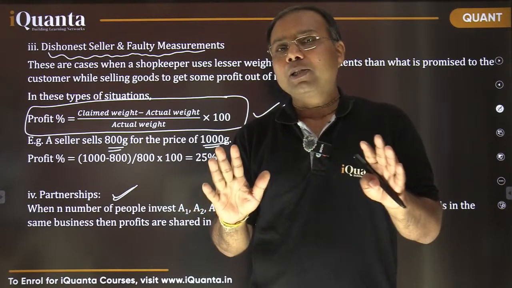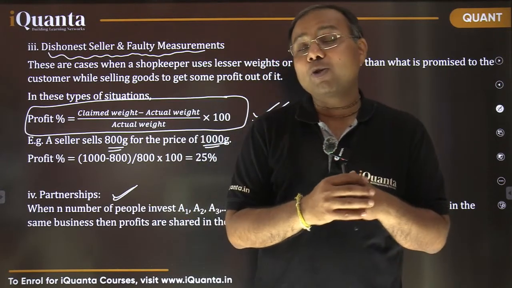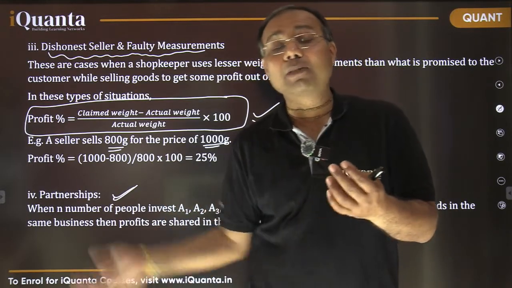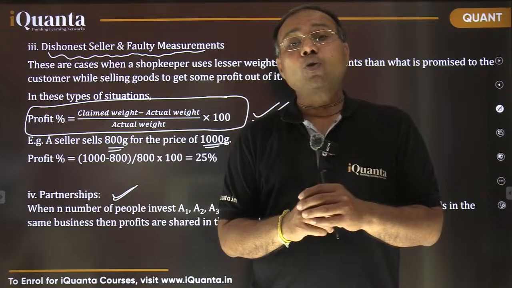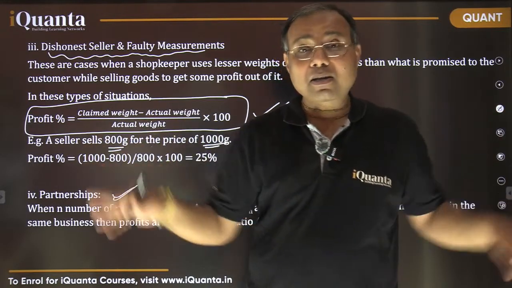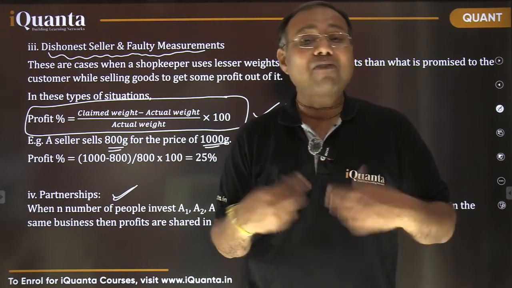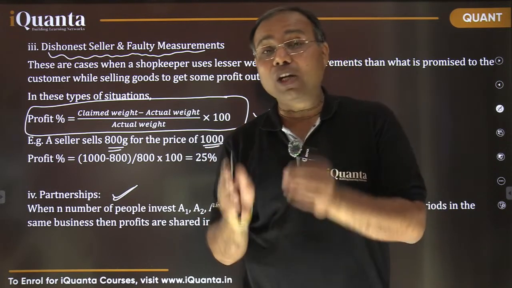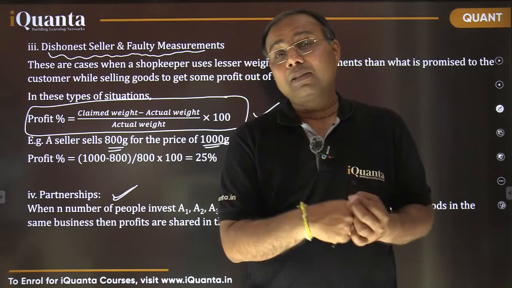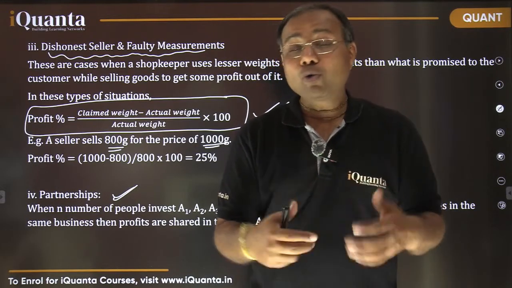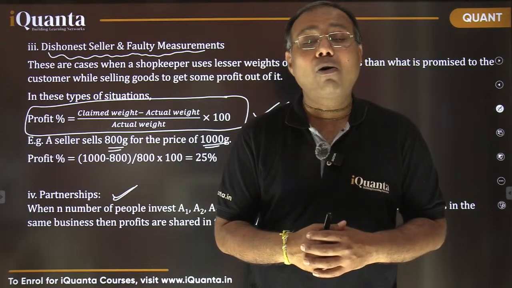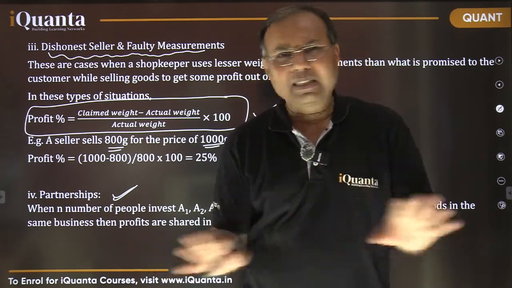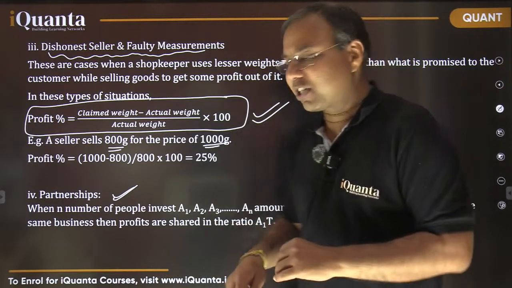I repeat. There are more than two persons who start a business, right? There can be a single person who has started a business, but others may join afterwards also. So the objective is that if there are many partners in a business who may have different amounts of investment and may keep their investment for different durations in that business, how to distribute the profit among all of them? So that is a direct result for that, and there is nothing high funda for this. That is a simple derivation, a simple result.